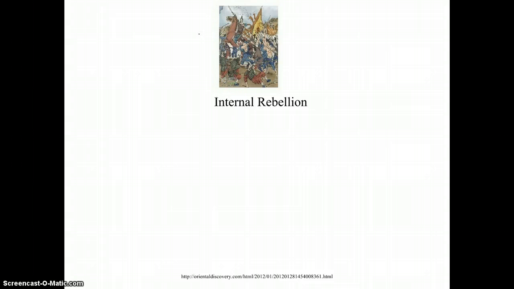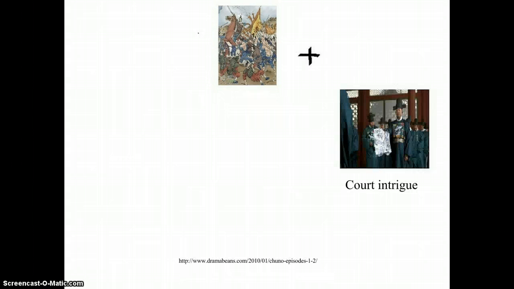Internal struggle includes internal rebellion, such as the mob revolts in Rome or the peasant uprisings in China. Specifically in China, religious political movements that were dissatisfied with the government rebelled during the time of the Han Empire. There were also struggles to reach powerful positions within the empire. In China, court intrigue caused internal fighting between the eunuchs and bureaucrats for the right to influence the emperor, and there were many succession disputes in the Persian Empire.